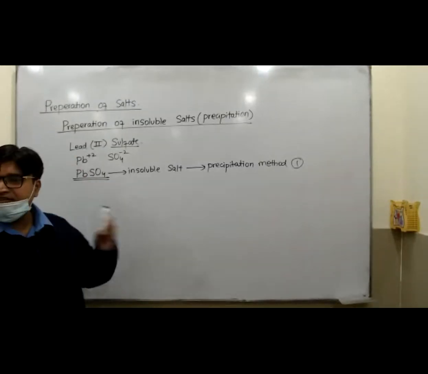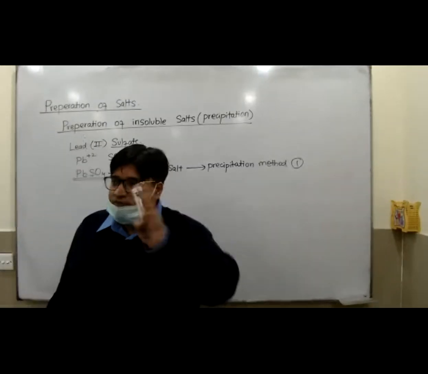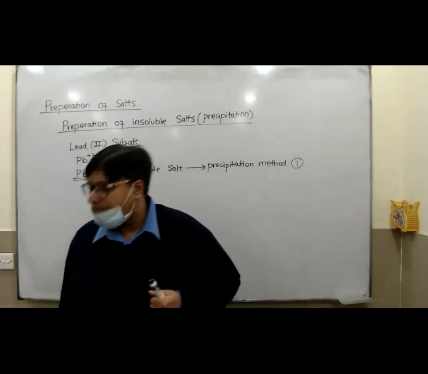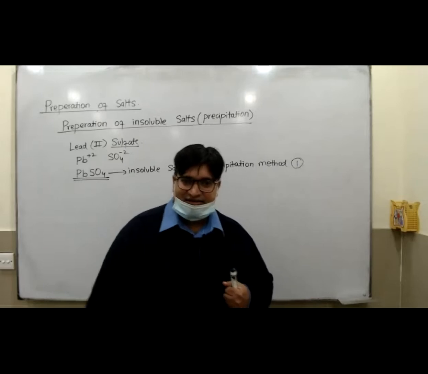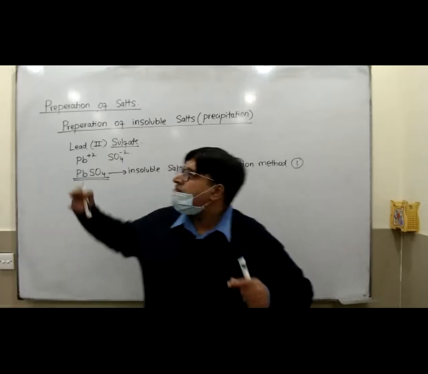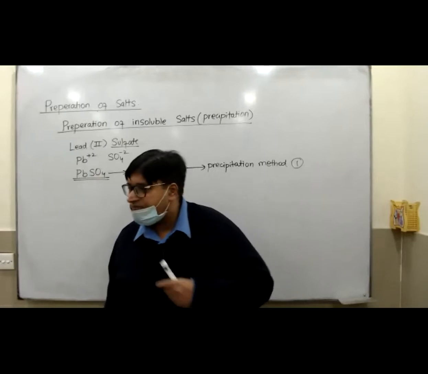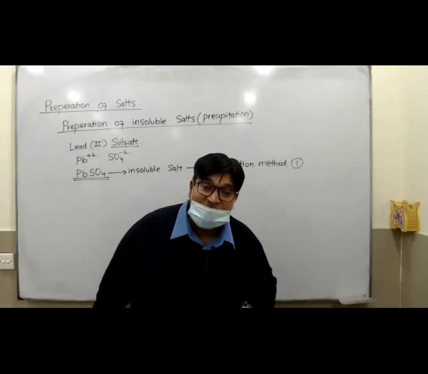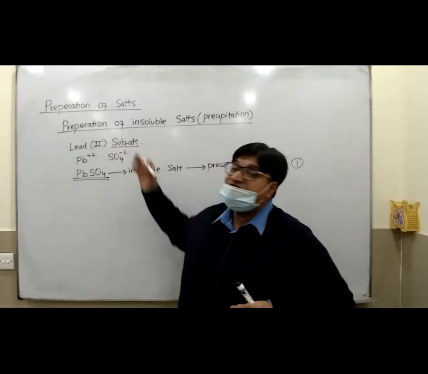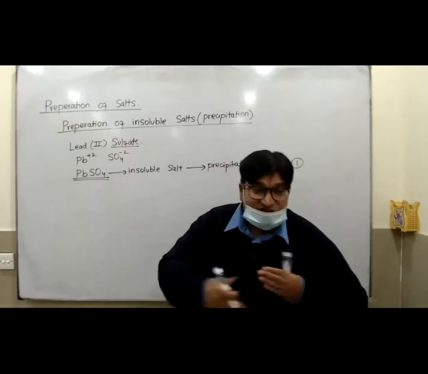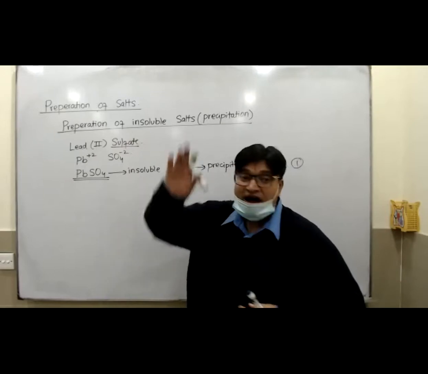Because in your papers, a question of 4 marks comes in your paper 2 or normally paper 4. And what he does in those papers, he is going to write the language: write down the preparation of a pure dry sample of lead 2 sulfate. So this is the question he is going to provide you in the 4 marks question.